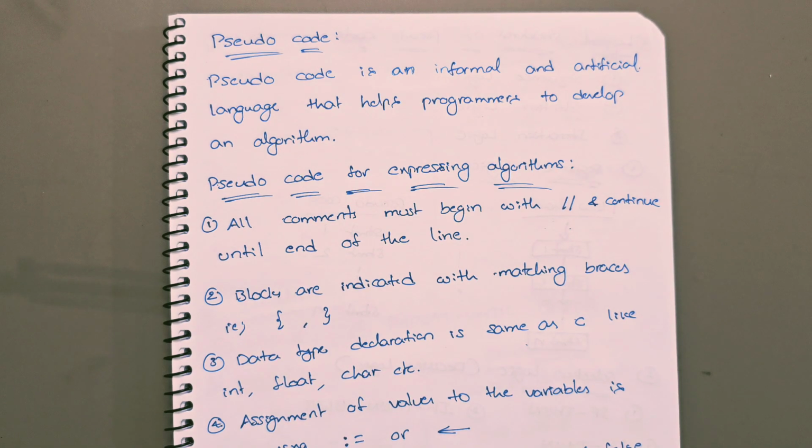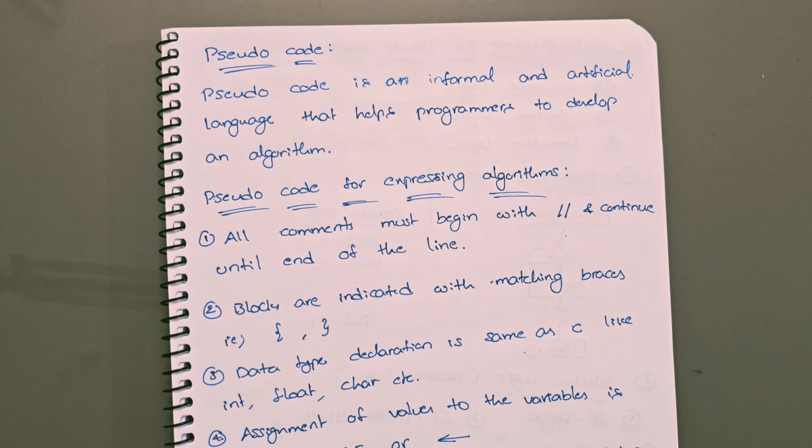Hello students, in this video I am going to explain what is pseudocode and what is the pseudocode for expressing algorithms. In the last video I covered what is an algorithm and what are the properties of an algorithm. I will provide the link for the previous videos in the description box. If anyone wants to see, you can check that. So today we will start the video.